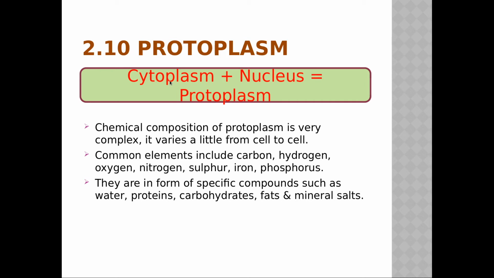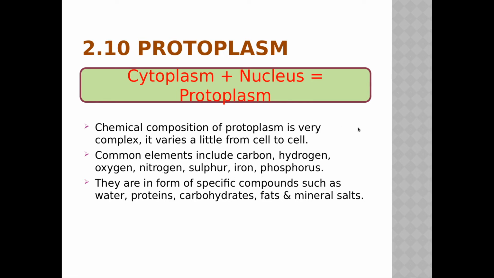Protoplasm is nothing but cytoplasm plus nucleus. So cytoplasm plus nucleus together are called protoplasm. The chemical composition of protoplasm is very complex. It varies a little from cell to cell. Common elements include carbon, hydrogen, oxygen, nitrogen, sulfur, iron, phosphorus.